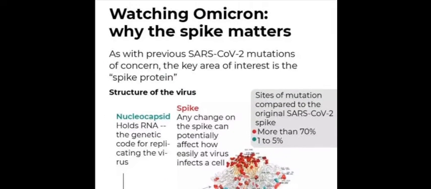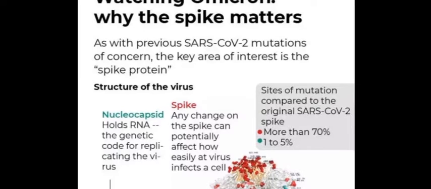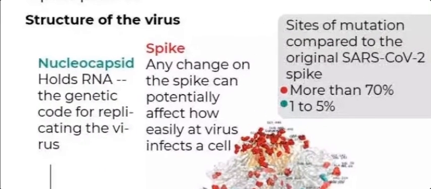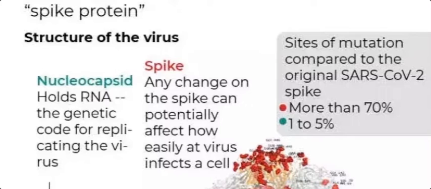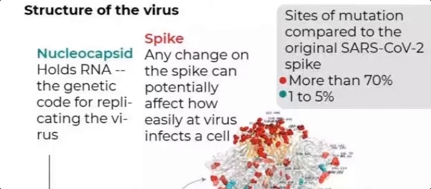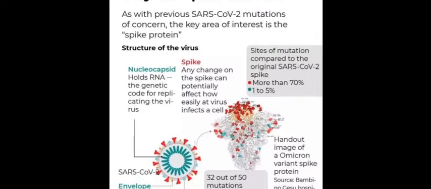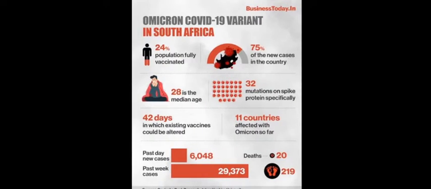So coming to why the spike is a matter of identification: as we have previously discussed, the spike protein is the key protein that enters and interacts with the ACE2 receptor. The sites present on the SARS-CoV spike, red color are more than 70%, and 1 to 50% green color. These all contribute to more dangerous infection rate and fatality of the infections.